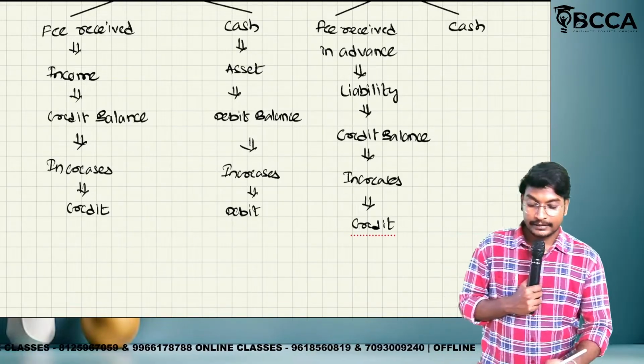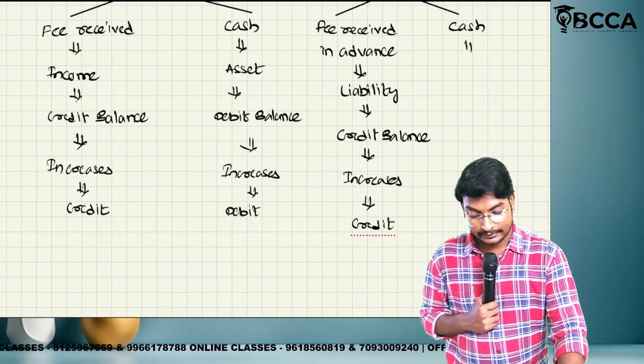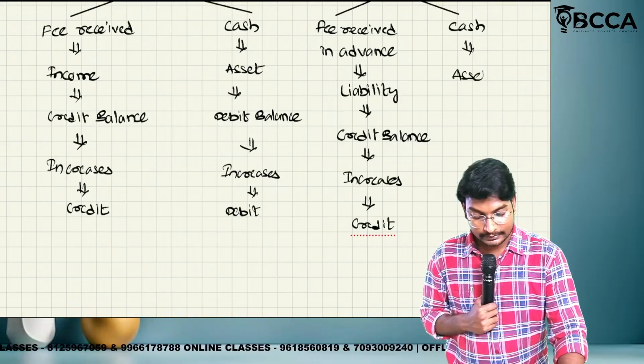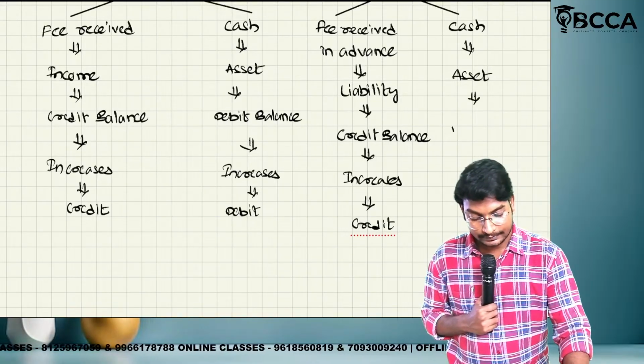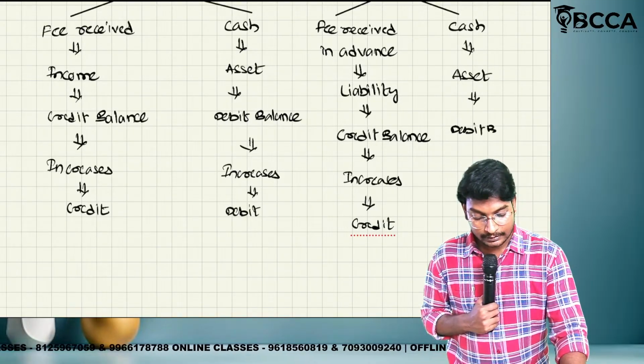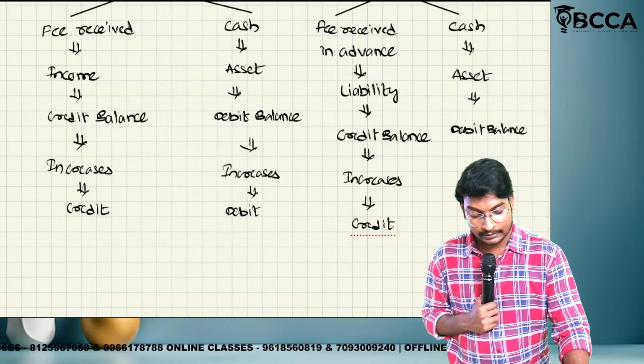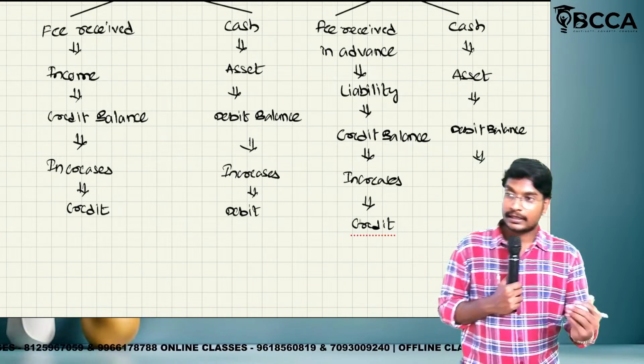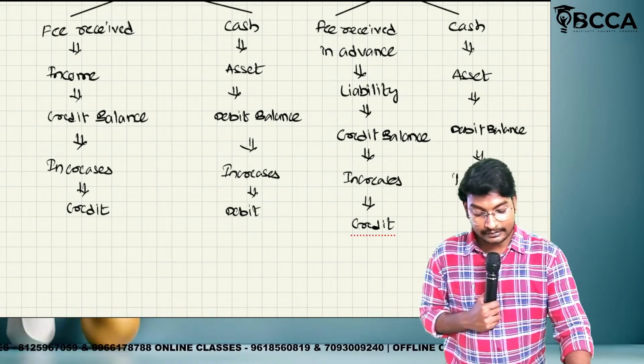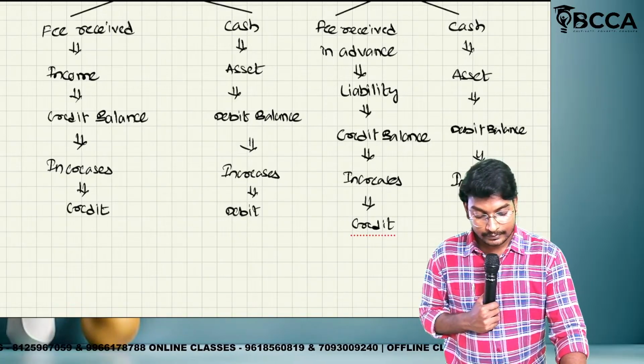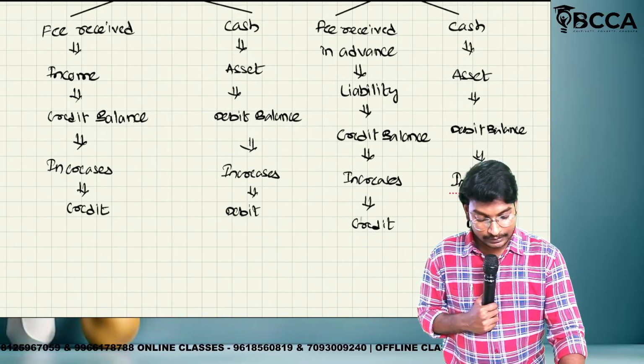Next, cash means again asset. Which balance? Debit balance. So comes in or goes out? Comes in. So increases or decreases? Increases. What we have to do? Debit.